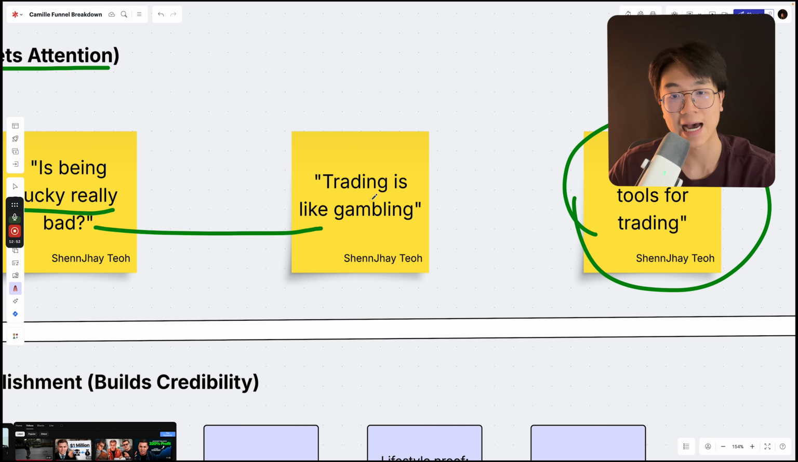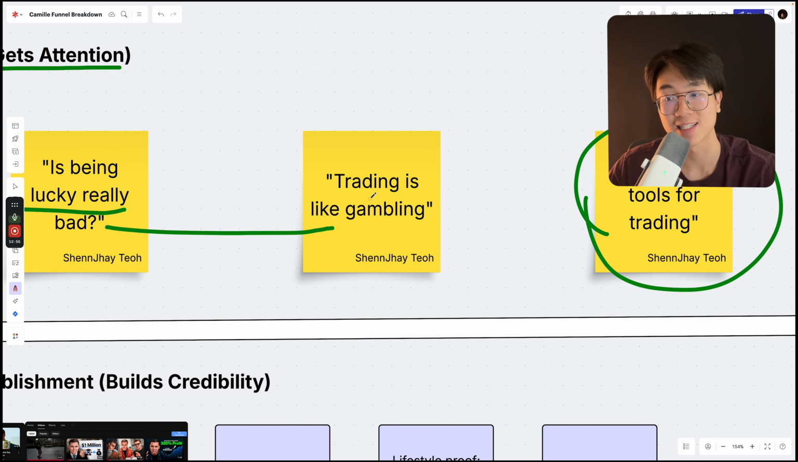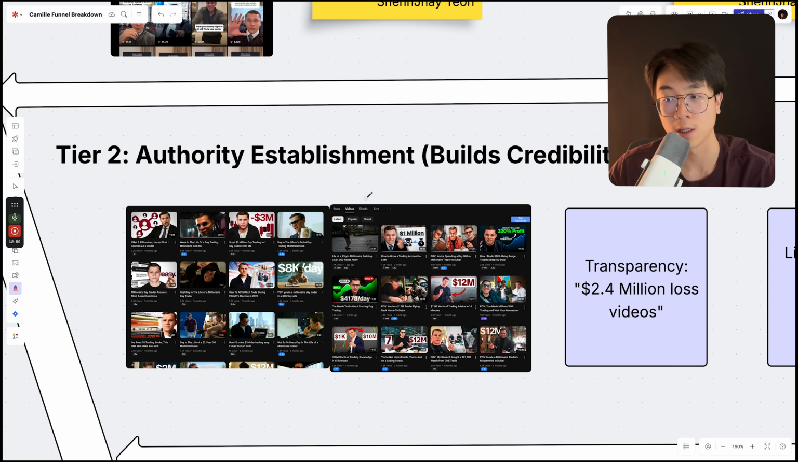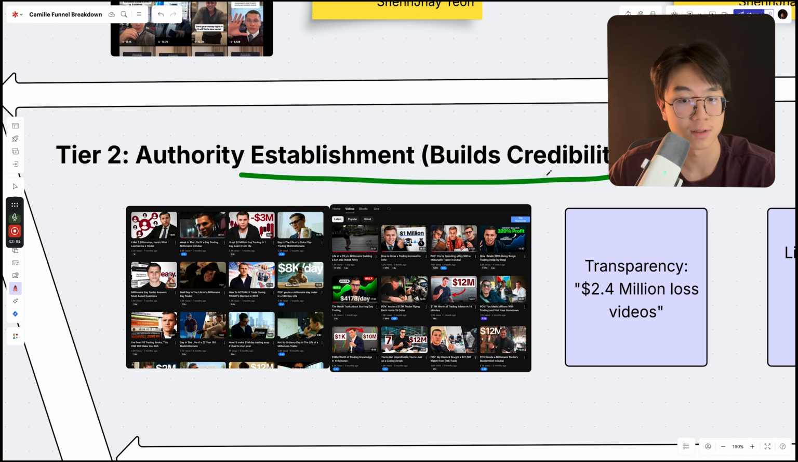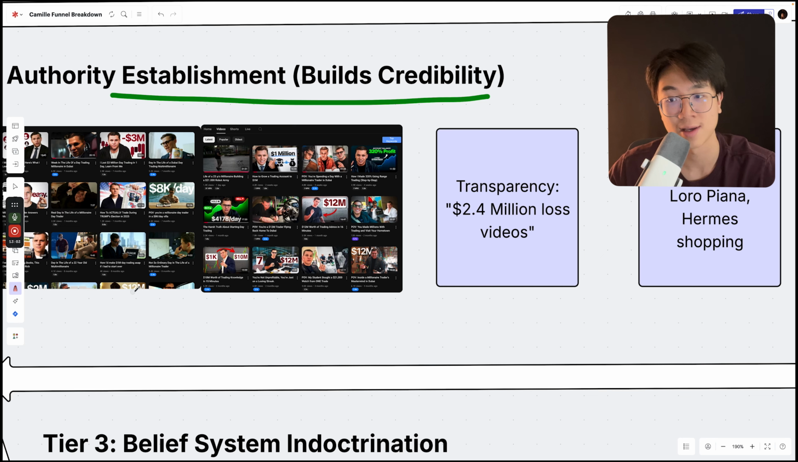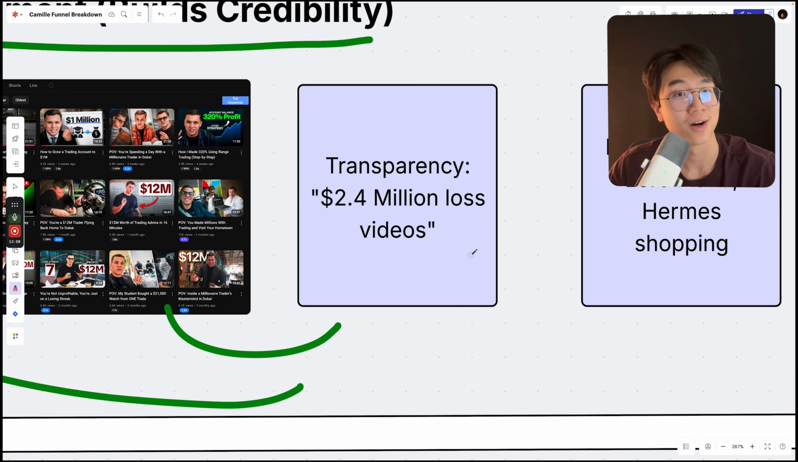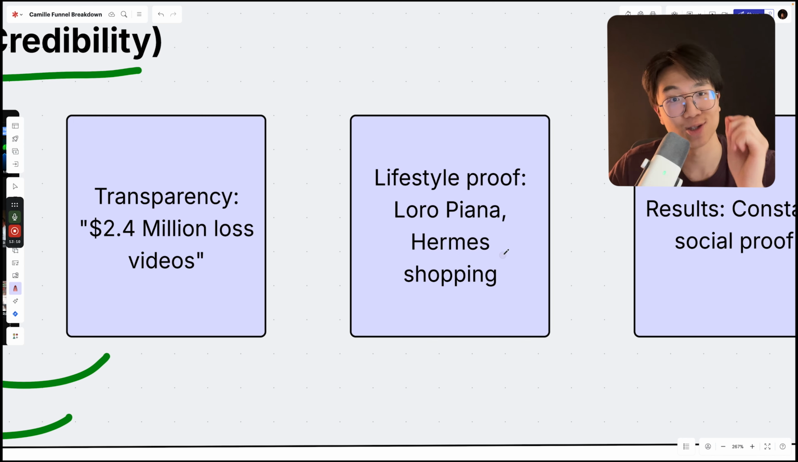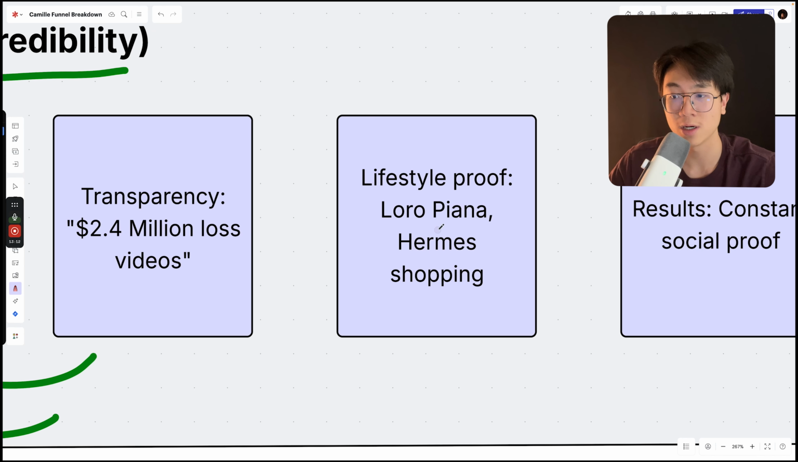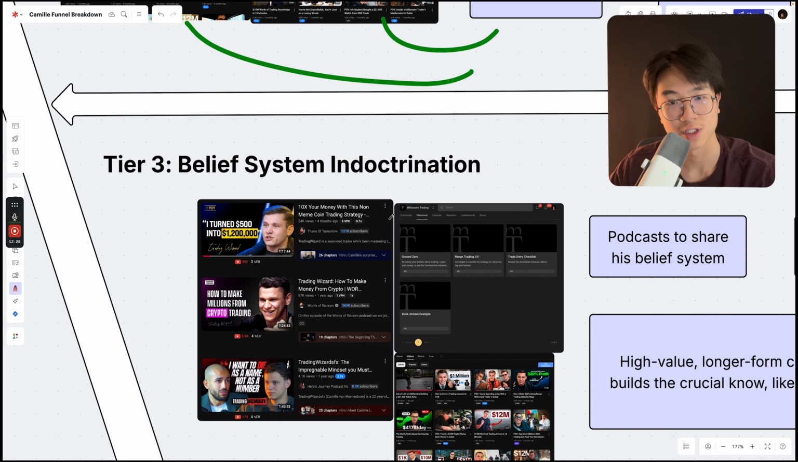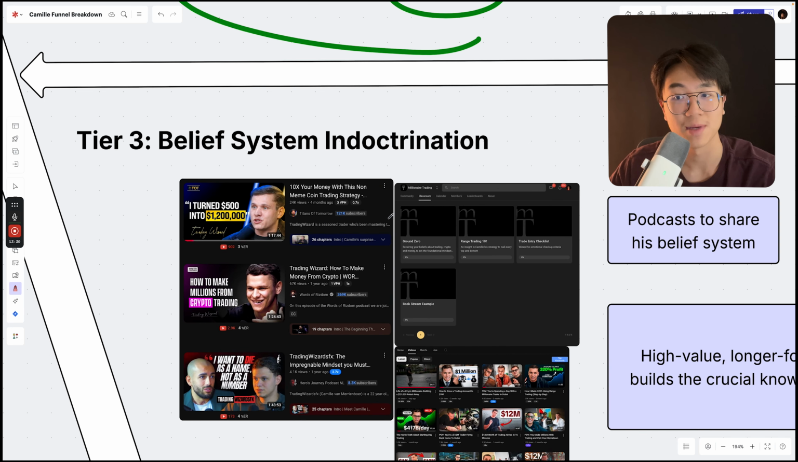Tier 2 is how he builds the authority and establishes his credibility through his different YouTube content. So he shows his transparency, right? He shows his losses and the different lifestyle proof that he has as well. Loro Piana shopping, Hermes shopping to show instant social and lifestyle proof. Third is the constant social proof from the live trades he does, as well as the trade breakdowns he does throughout his YouTube content. Tier 3, this one's interesting because it is the belief system indoctrination.